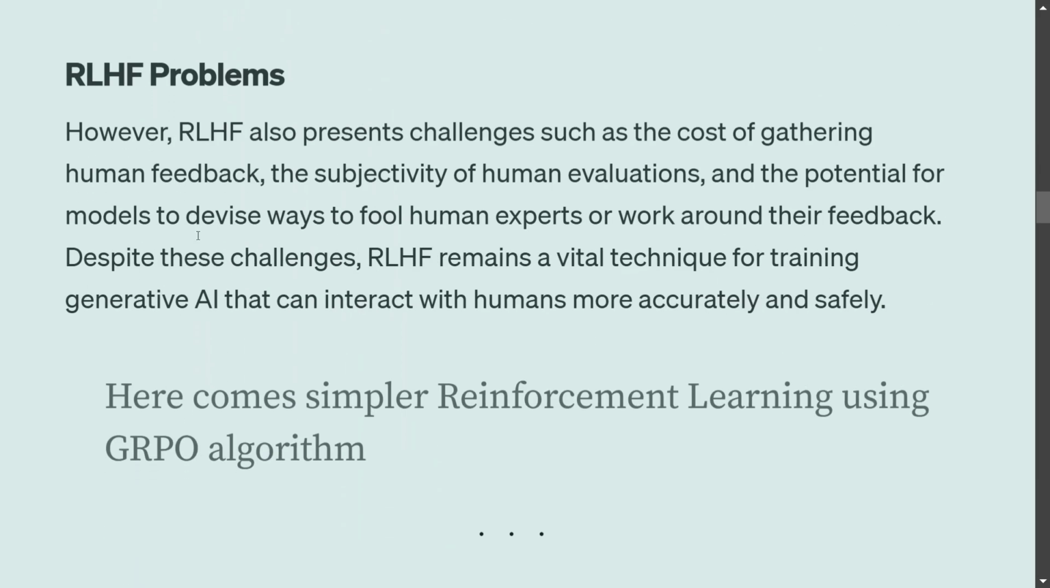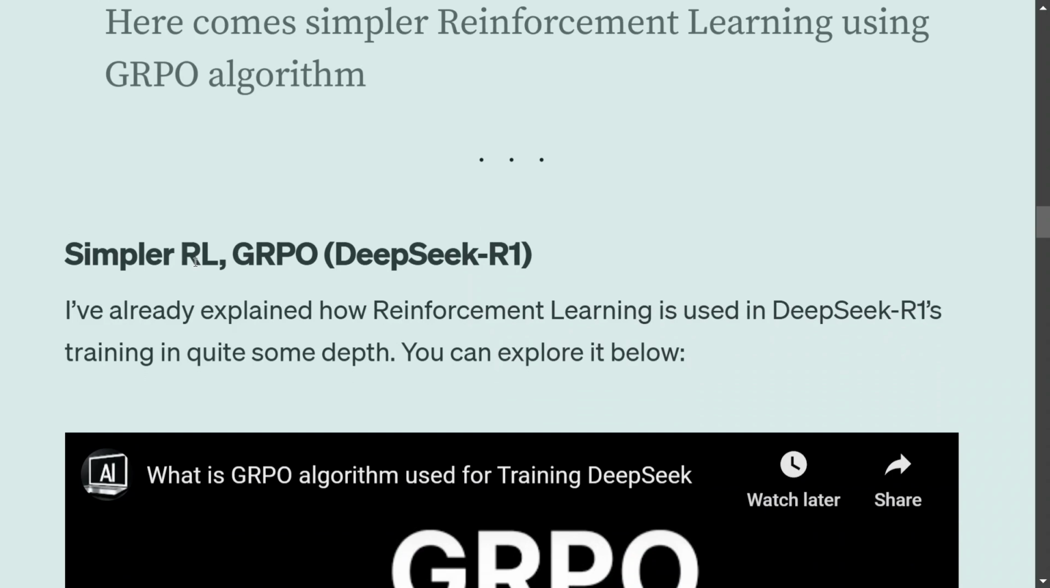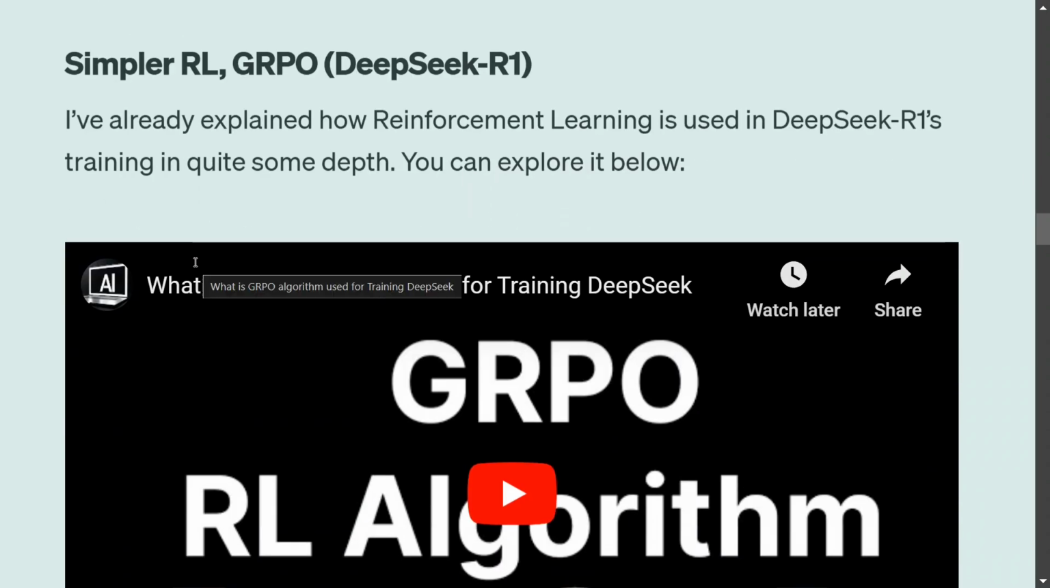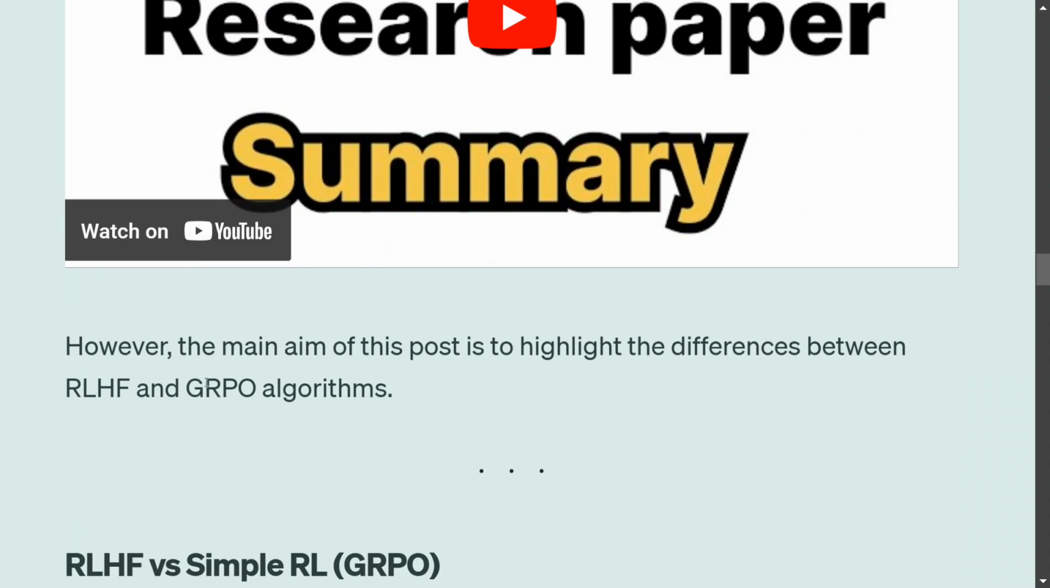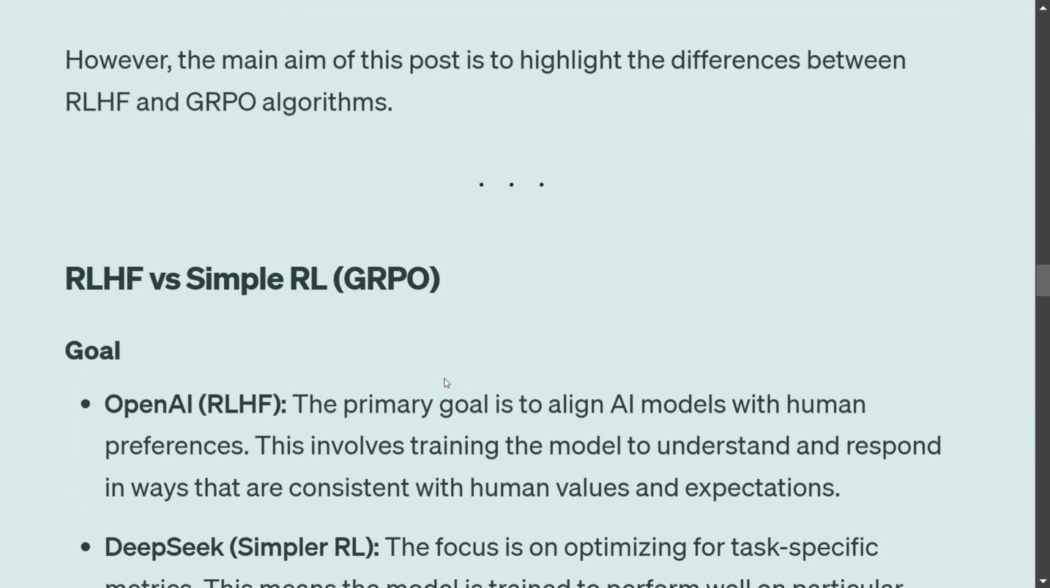Now coming to the GRPO algorithm, that is simpler RL for DeepSeek-R1. I have already covered the GRPO reinforcement learning algorithm multiple times in my previous videos. You can check that out. In this case, the reward system is a rule-based system and it doesn't involve any human being. So this is the major difference between the two, where a human is involved in case of RLHF, while in case of simple RL, that is the GRPO algorithm, there is no human involved.